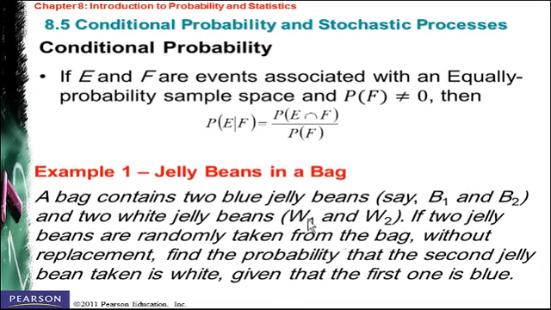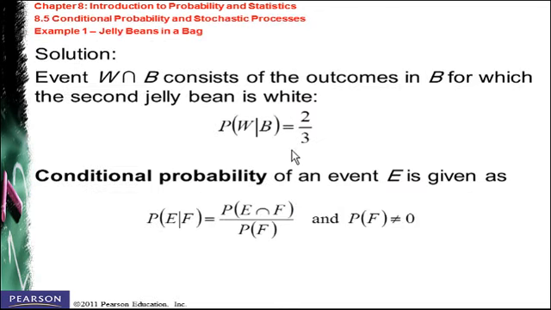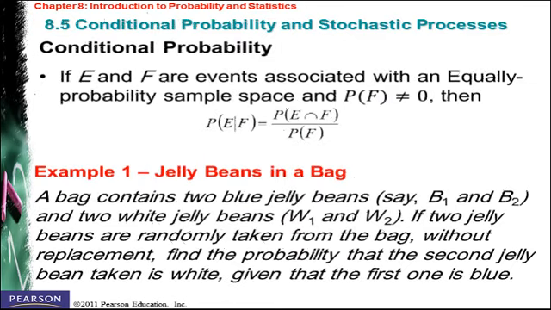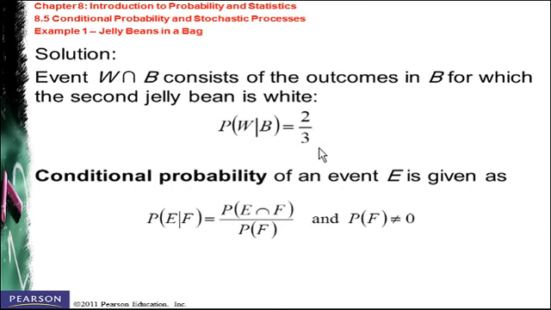So we can get either white 1 or white 2 with the blue, divided by the total number of blue, which is equal to 3. Conditional probability, we can apply this formula. It's the same applied here.